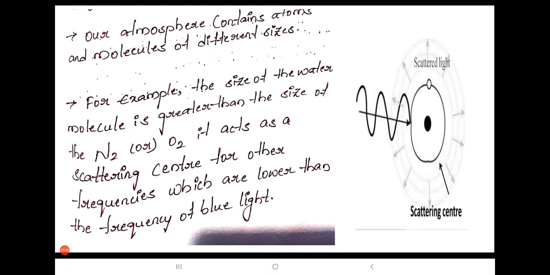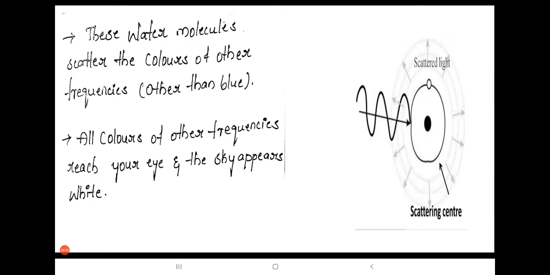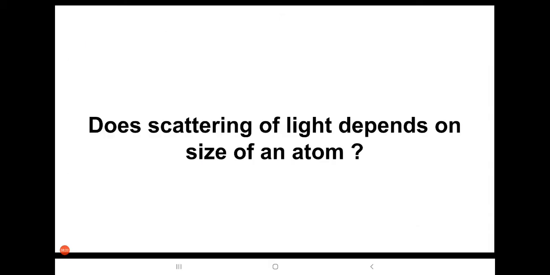Why the sky appears white: if the size of the water molecule is greater than the size of nitrogen and oxygen, it acts as a scattering center. The water molecule acts as a scattering center for frequencies lower than the frequency of blue light. So these water molecules scatter the colors of other frequencies other than blue. All colors of other frequencies reach your eye and the sky appears white.